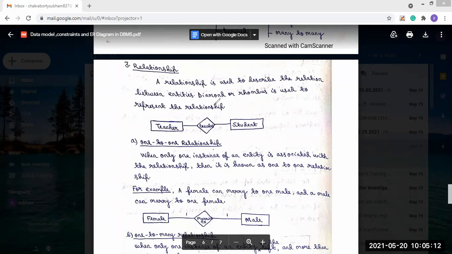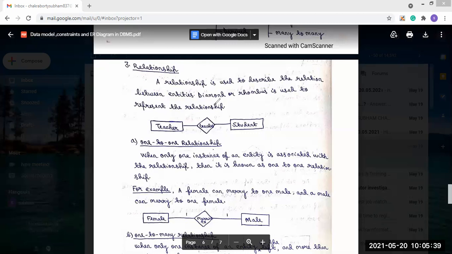What we have seen is that there are four types of entity relationships. The first is one-to-one. What is a one-to-one relationship? When only one instance of an entity is associated with one instance in the relationship, it is known as a one-to-one relationship.